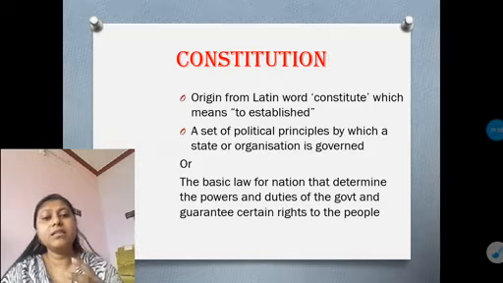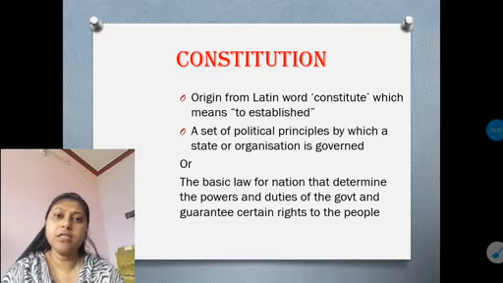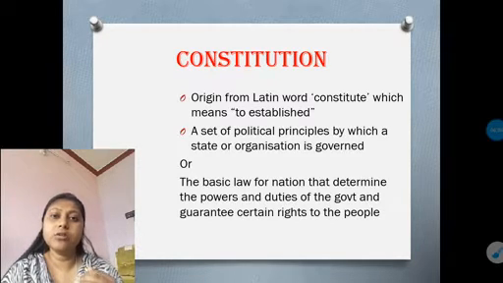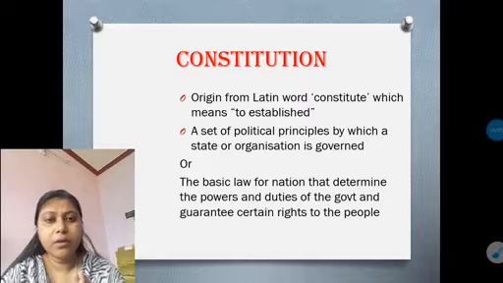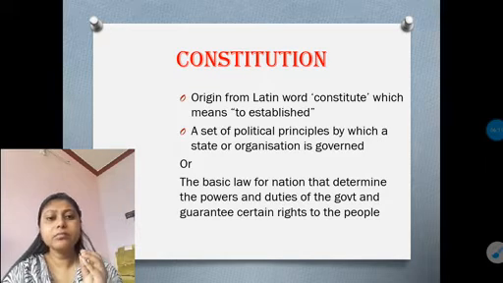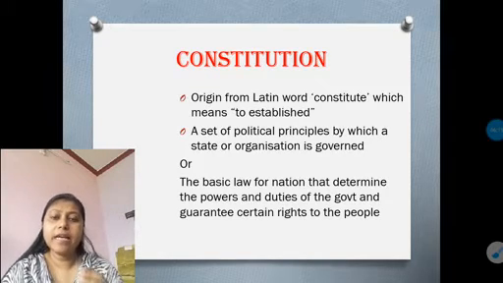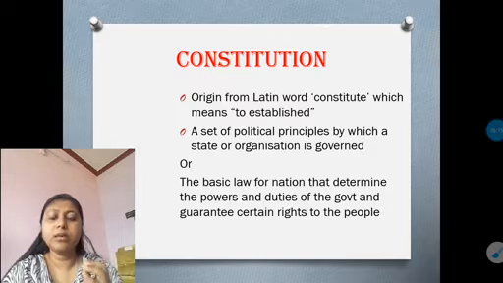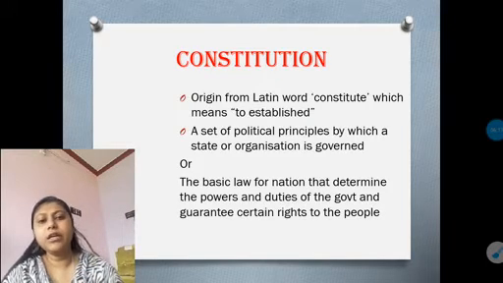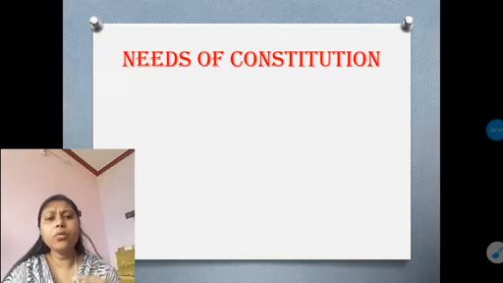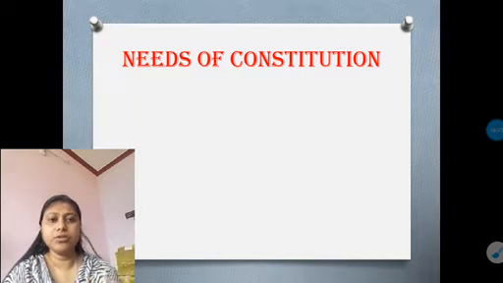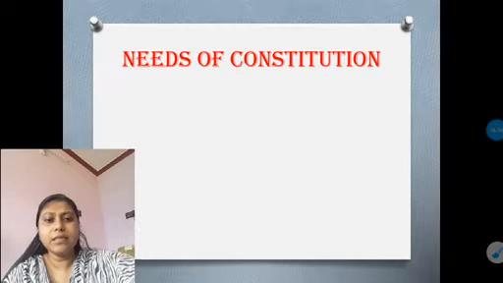what are the rights they get from their territory or place, and it also shows the relationship between the people and the government. So how the government will rule over the people, what are the areas where the government has to take care, and what are the duties and rights the people get and give to the nation. So that's a constitution. Now we have to know what the needs of the constitution are. So let's see what the needs are.